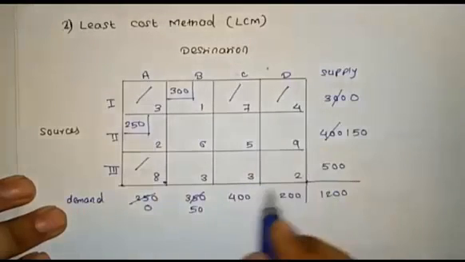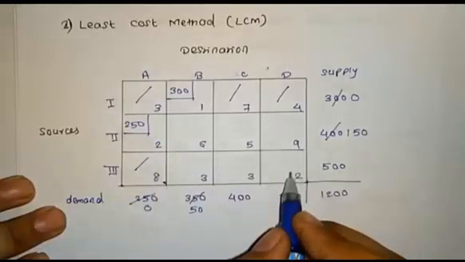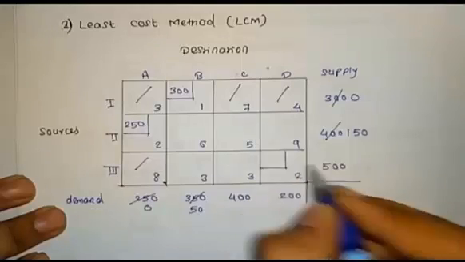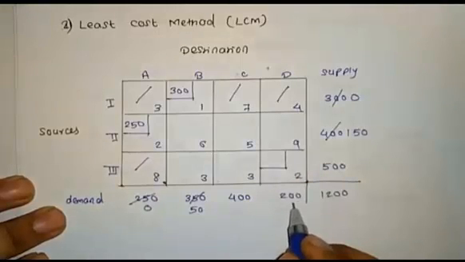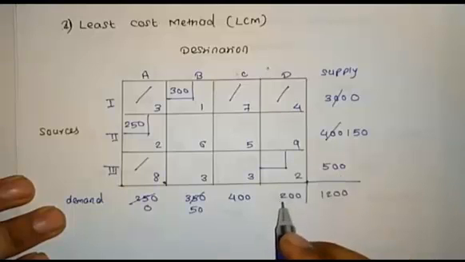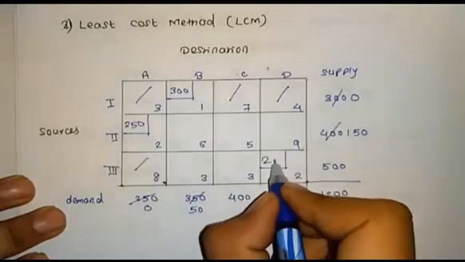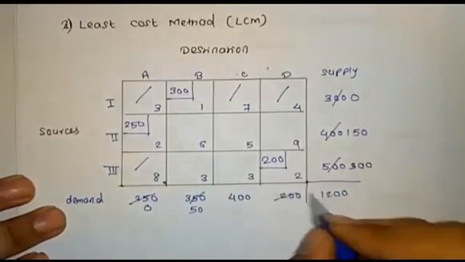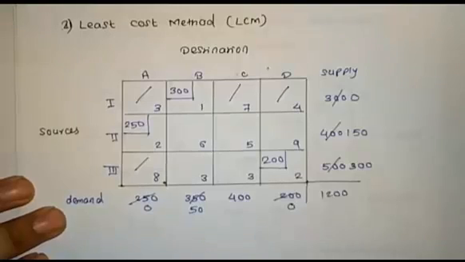For this remaining table we have to choose a minimum value. Here also the minimum value will be 200. So we have to compare 200 and 200, 500. In that, the minimum value will be 200, so we can assign 200. So we can cancel here. The remaining value will be 300, and here the remaining value will be 0.